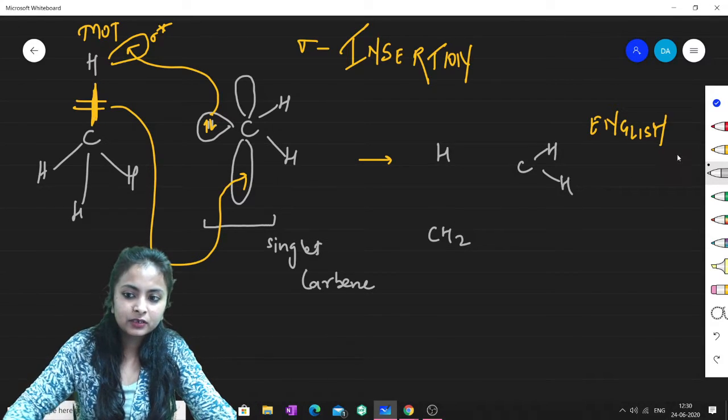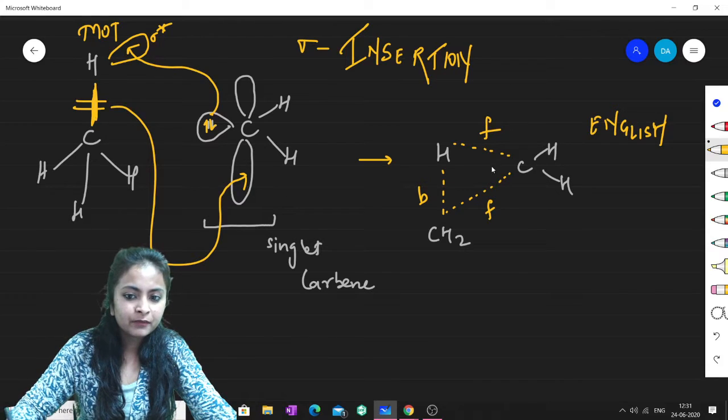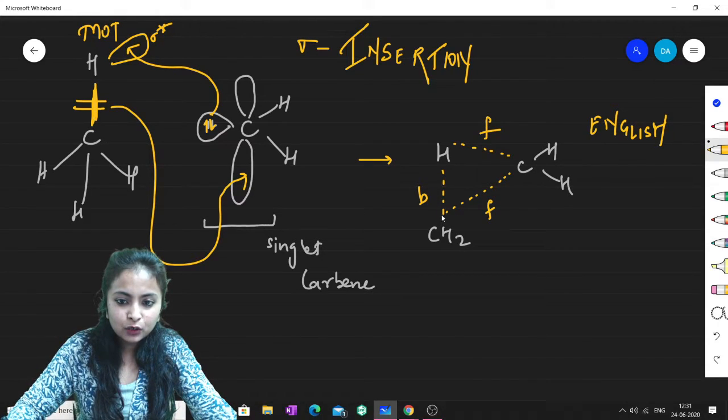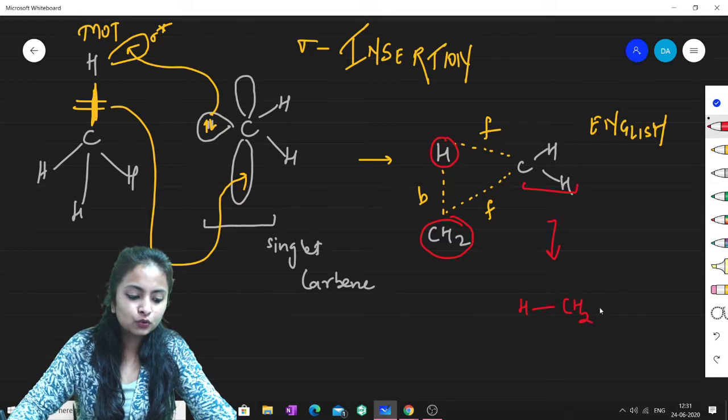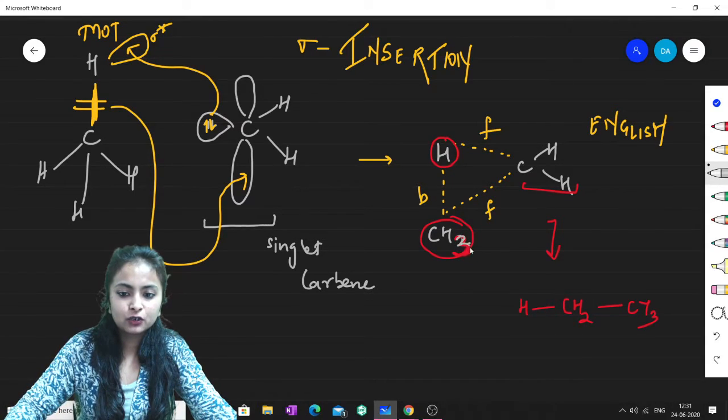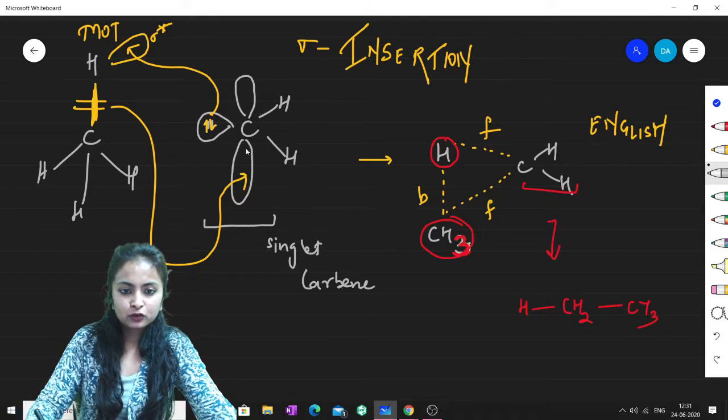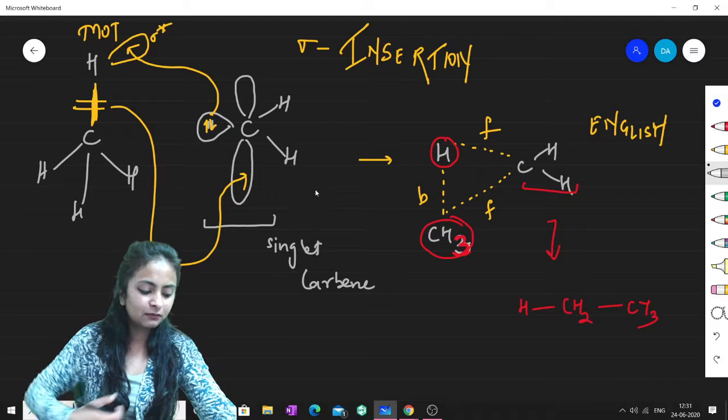Okay, and I'll use another color for the same. See, this bond is about to break, isn't it? This bond is about to form, and this bond is about to form. You can easily see what is happening: in between this and this, the carbene is about to insert. So ultimately you will be getting H, CH2 and CH3. Am I clear? I hope you have understood this part. This is what we call sigma insertion, so this is the mechanism behind sigma insertion.